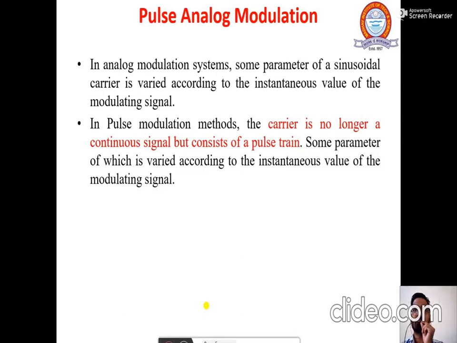So in pulse modulation method, the carrier is no longer a continuous signal but consists of a pulse train. This is the difference between pulse analog modulation and simple analog modulation. In simple analog modulation, we considered a sinusoidal carrier, but in pulse analog modulation, we consider the carrier not as a continuous signal but as a pulse train, some parameter of which is varied according to the instantaneous value of the modulating signal. The process is the same. The only change is the type of carrier signal.